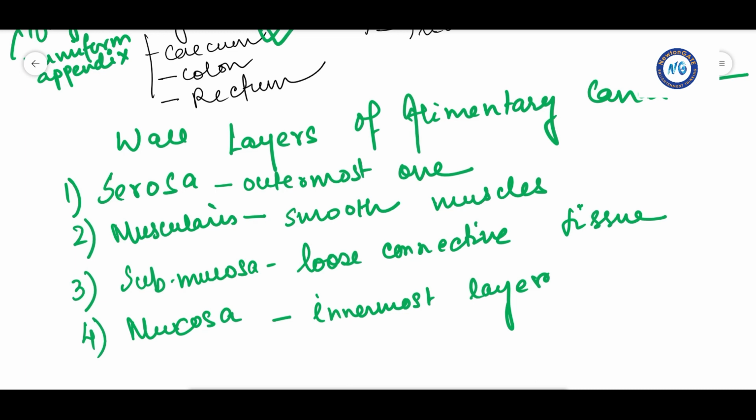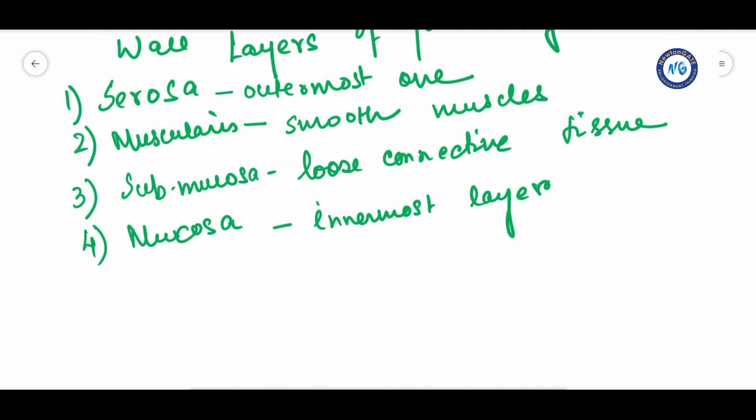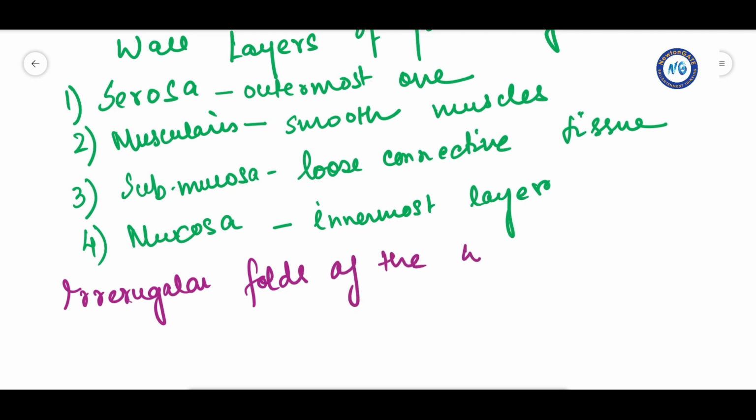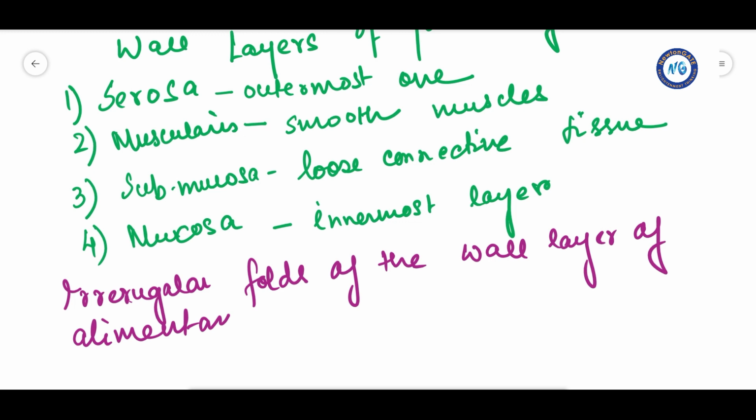A question comes: which layer of the alimentary canal forms irregular folds, and what are the irregular folds of the wall layer termed as?